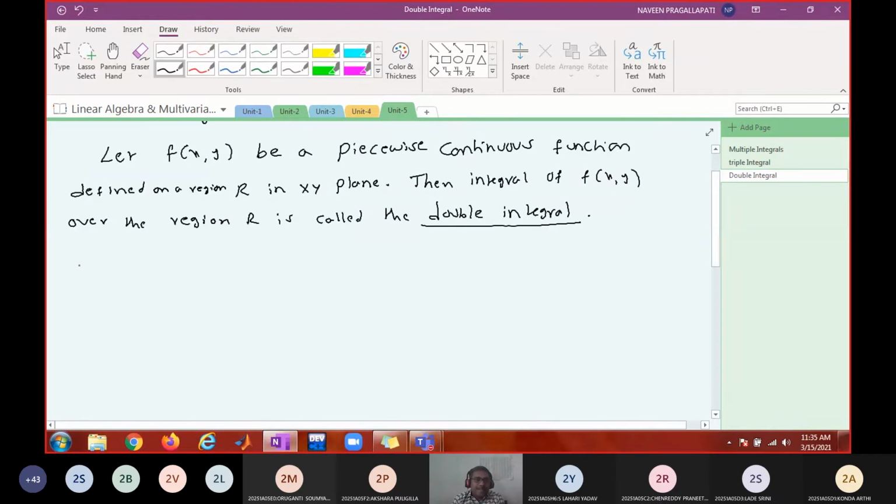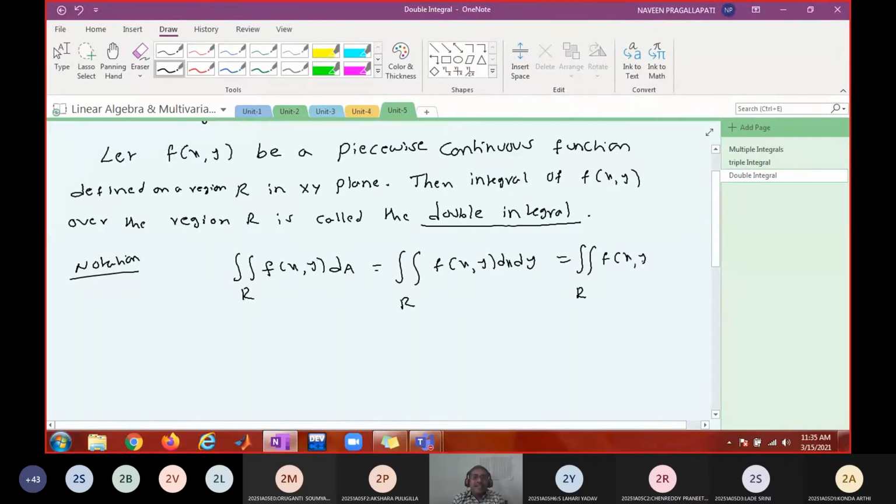Notation: double integral of f of x comma y over the region R dA, which is equal to the double integral over R of f of x comma y dx dy, or this can be written as a double integral over R of f of x comma y dy dx.